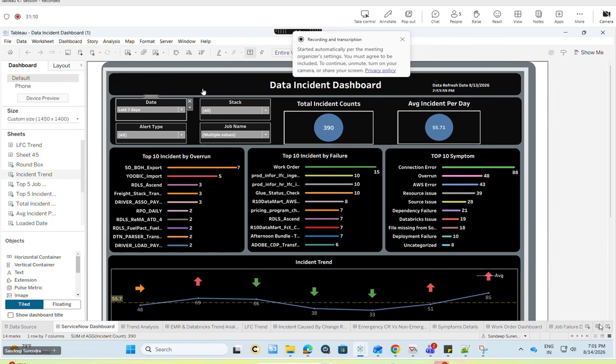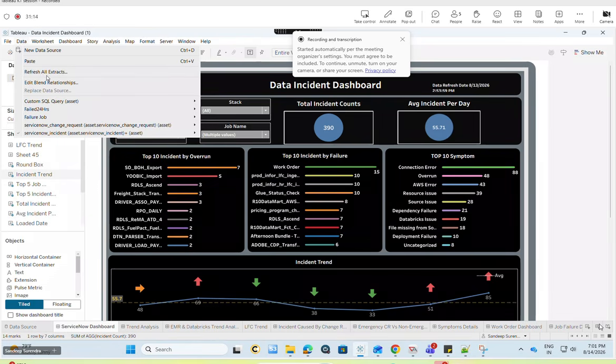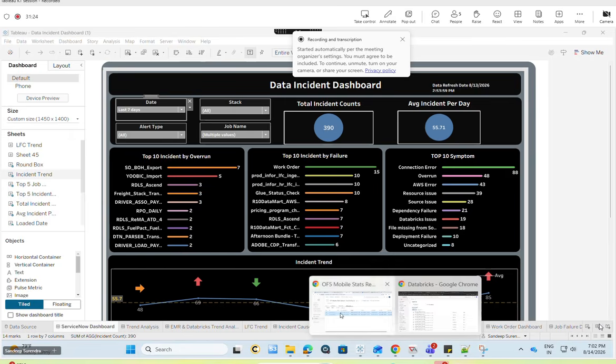As we need to open this dashboard, what we need to do is, under Data, there is Refresh All Extracts. If you Google it, you will also find this information. You need not worry if you forget about this information.